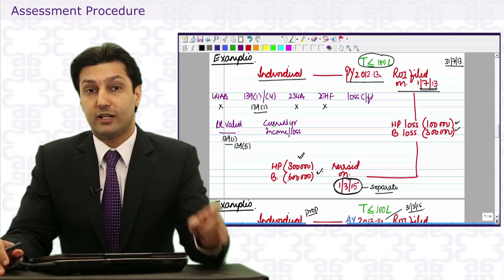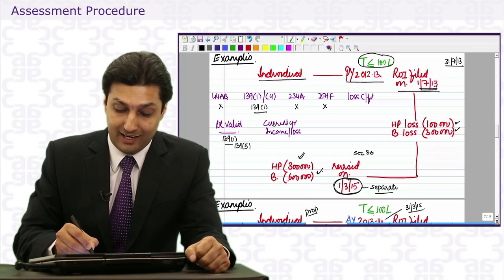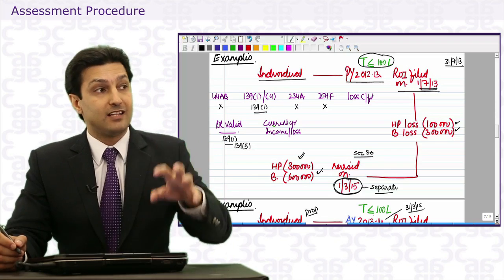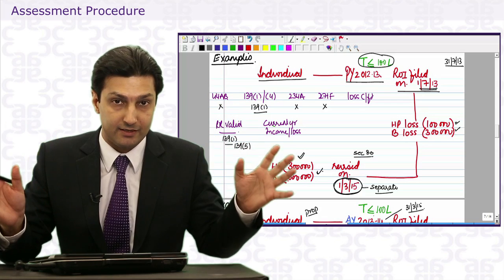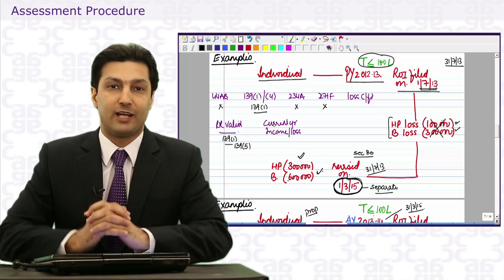And why is he not allowing carry forward? He says, because as per section 80, nowhere has it been written that the revised return will be deemed to be filed on the day the earlier return was filed. Section 80 simply says the return must be filed before the due date. And he says the loss in this return is not before the due date. Well, the assessee says, let me carry forward this loss. He says, no, that's an invalid return now. It's been overwritten by the revised return. Therefore, I cannot allow you to carry forward the loss.